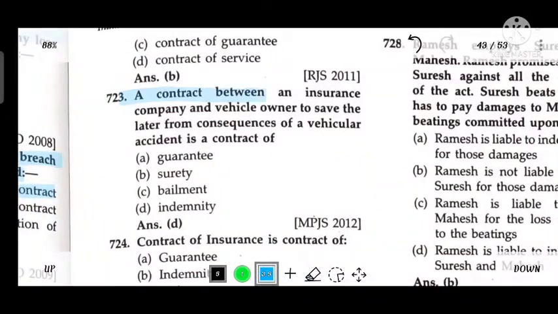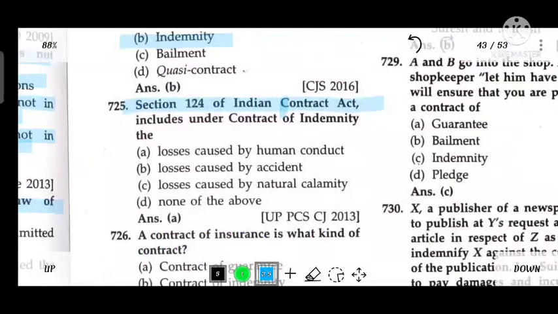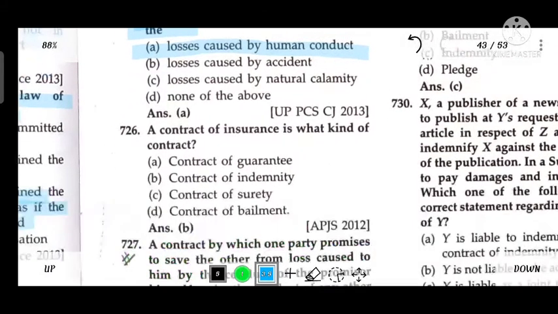A contract between an insurance company and a vehicle owner to save the latter from the consequence of a vehicular accident is a contract of indemnity. Contract of insurance is a contract of indemnity. Section 124 of the Indian Contract Act includes under the contract of indemnity the losses caused by human conduct.